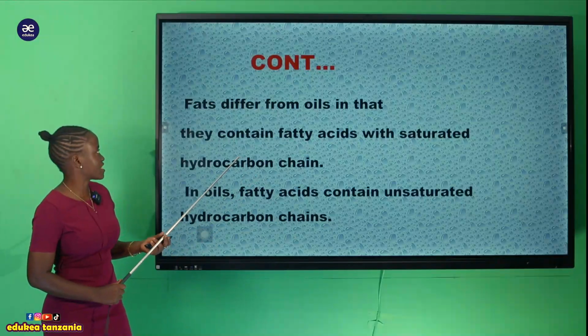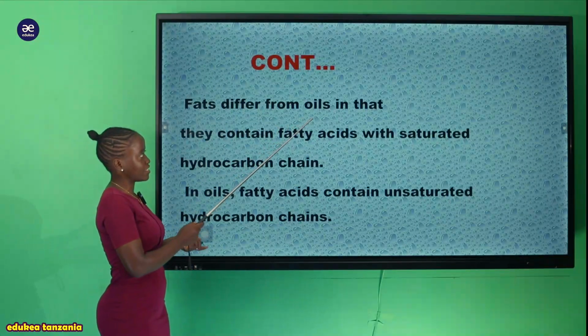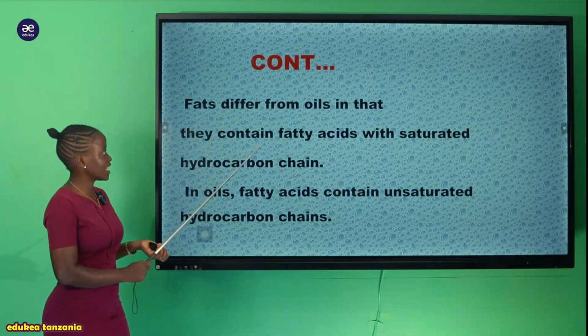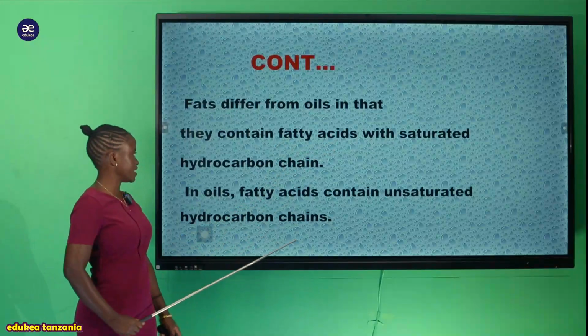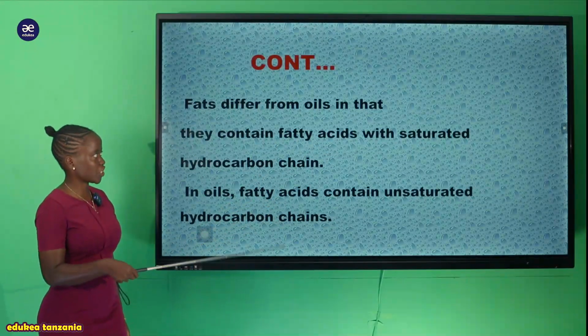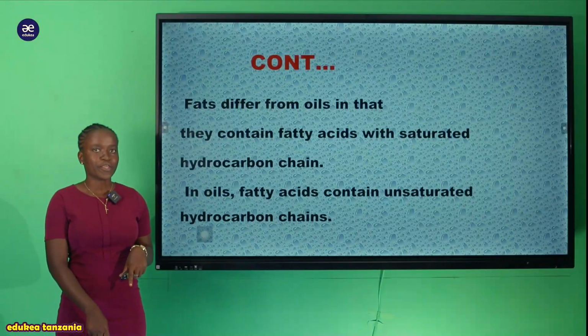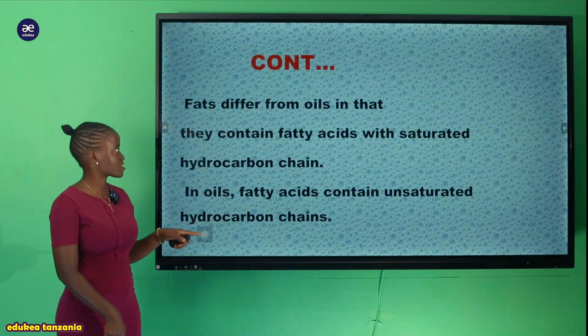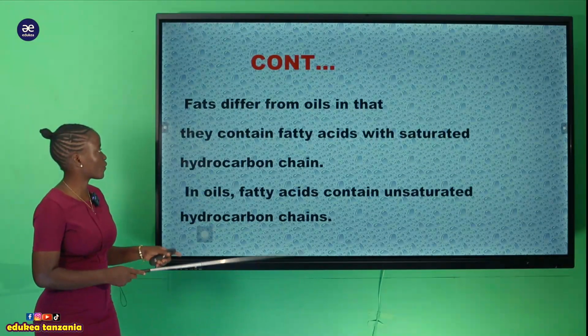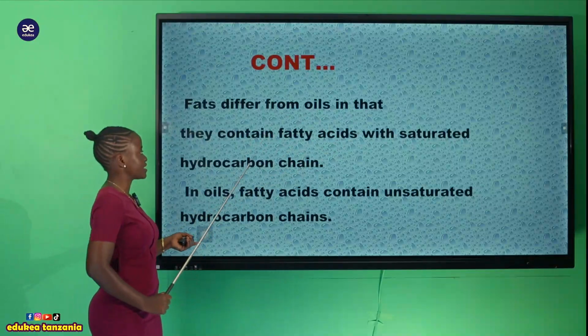And now you can say that fats differ from oils in that they contain fatty acid which is a saturated hydrocarbon chain. Kuna utofauti mkubwa sana kati ya fat na oil. Na utofauti wake unakuja is because of the saturated hydrocarbon.